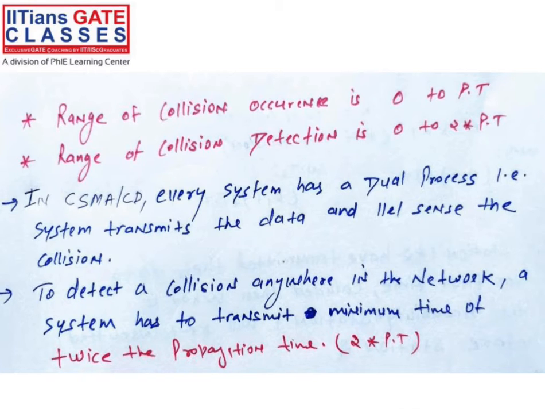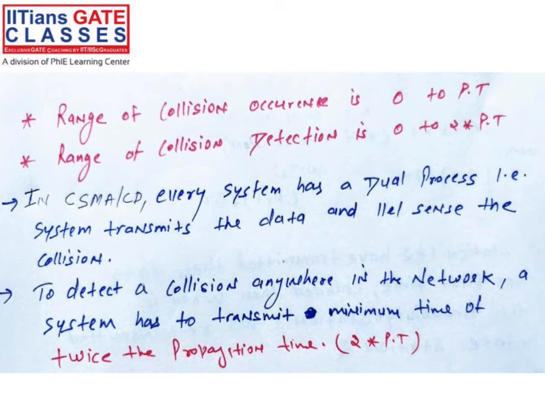And in CSMA/CD, every system has a dual process. The system transmits the data, and parallelly senses for the collision also, right? So to detect a collision anywhere in the network, the system has to transmit for a minimum time of twice the propagation time.